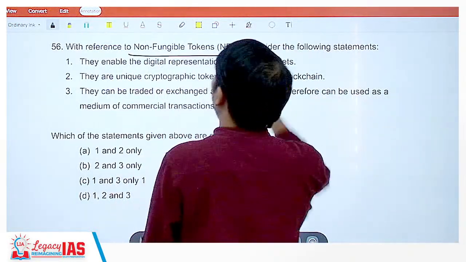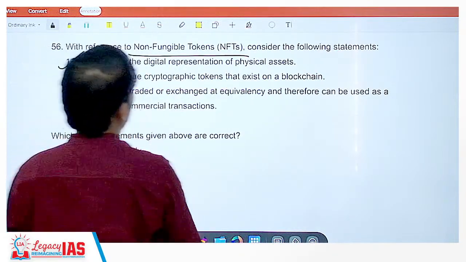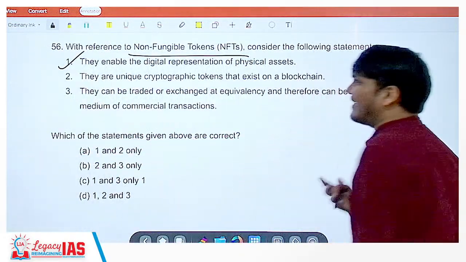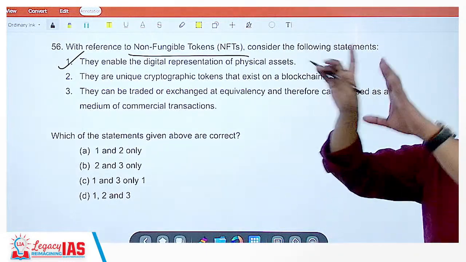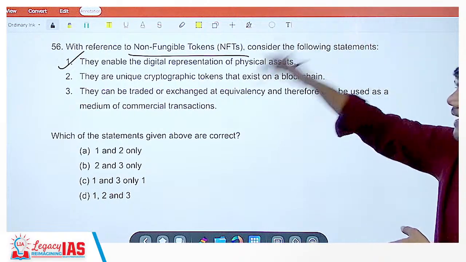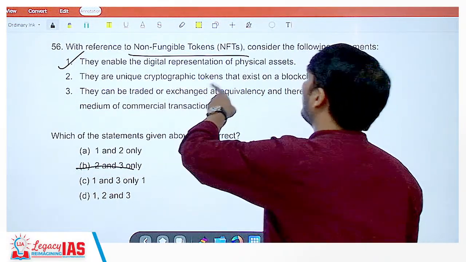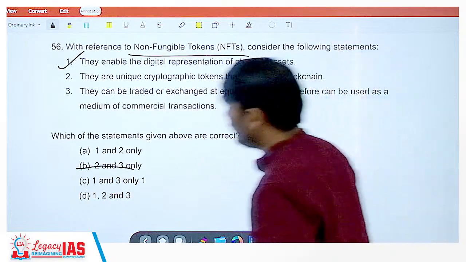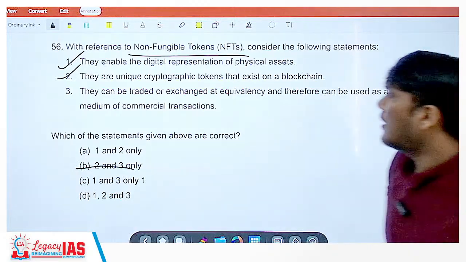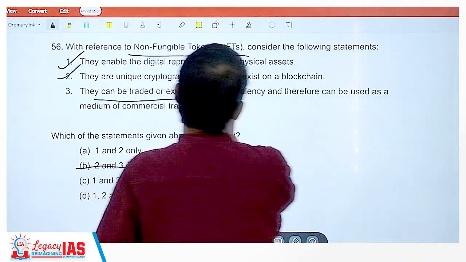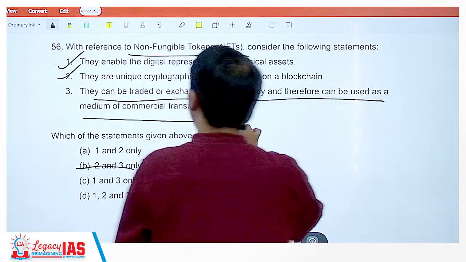Non-fungible tokens. Consider the following statements. They enable the digital representation of physical assets. Yes, your physical asset can be converted into a digital asset. Even a painting can be converted into an NFT. So 1 is correct. They are unique cryptographic tokens that exist on a blockchain. Yes, they utilize blockchain technology and they are unique. They can be traded or exchanged at equivalency and therefore can be used as a medium of commercial transactions.